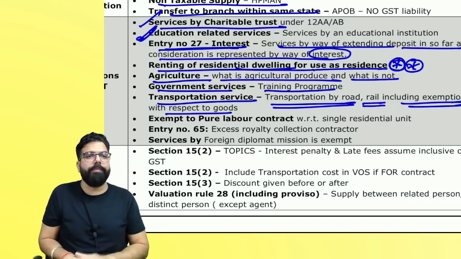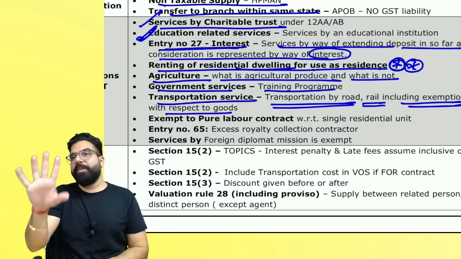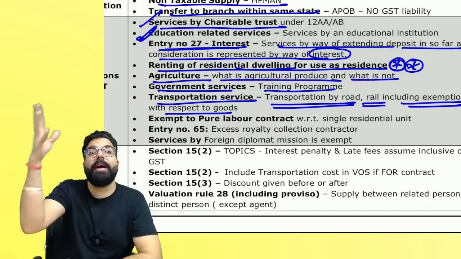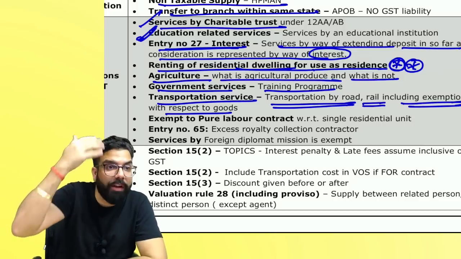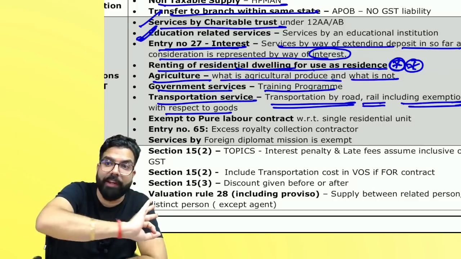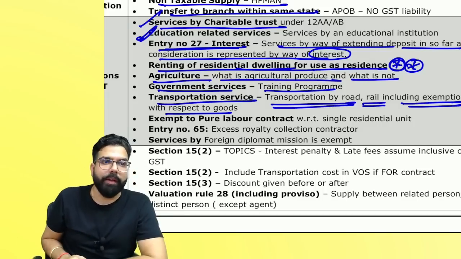Please remember one thing, sir. GTA services are taxable. Courier services are taxable. Other than that, services given by individual truckwalas who are not issuing consignment note, bullock cart, horse cart services, on all those GST is always exempted. Can I go ahead, everyone?